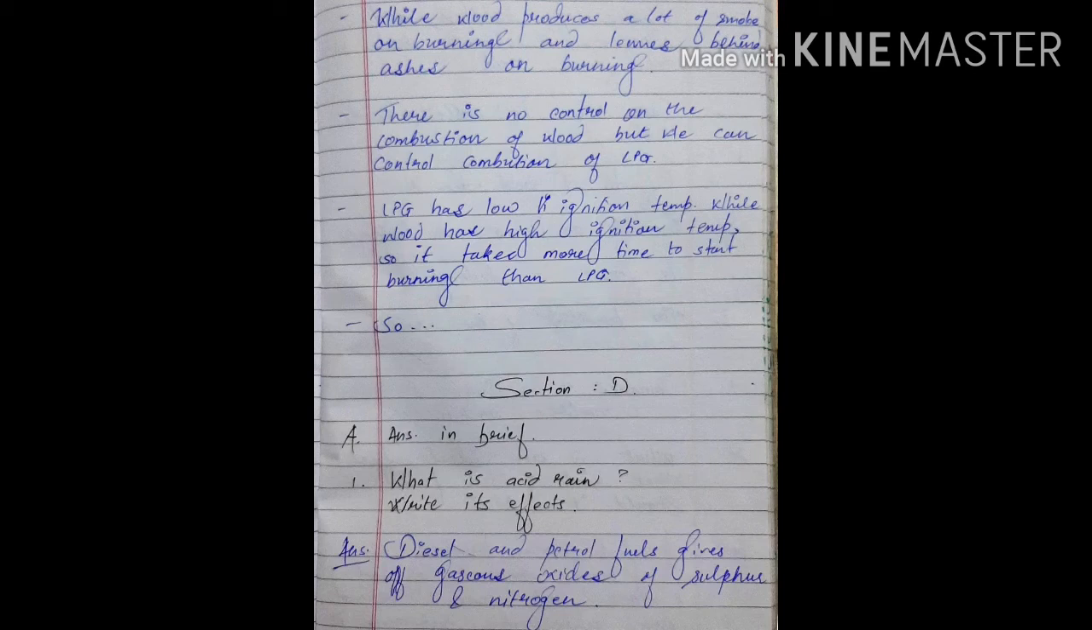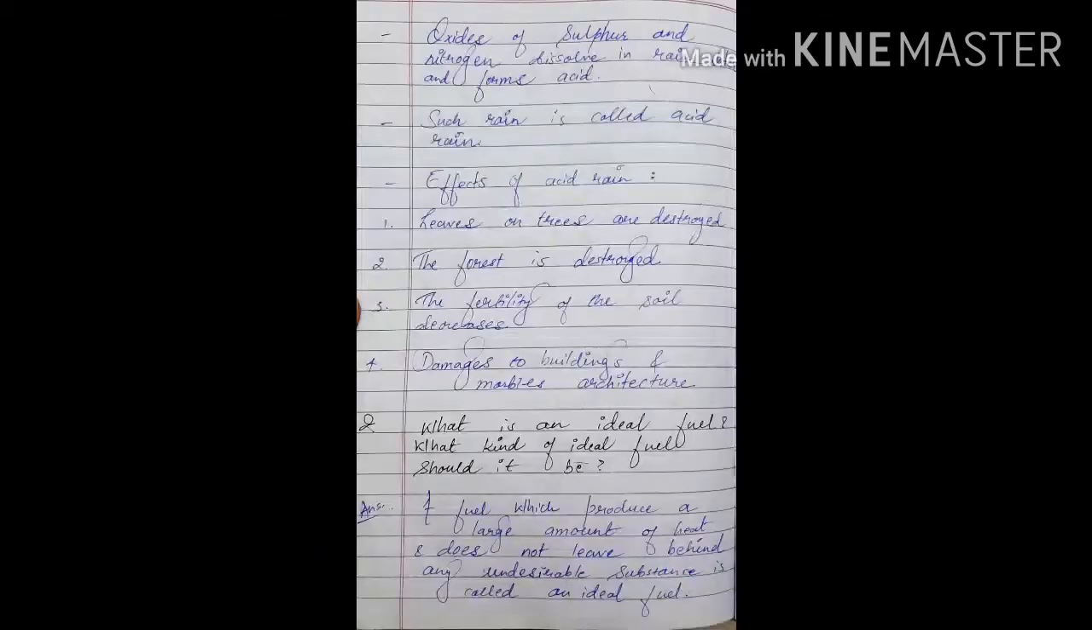Now talking about section D of chapter number 6, answer in brief, and the first one is, what is acid rain? Write its effects. And the answer is, diesel and petrol fuel give gaseous oxides of sulfur and nitrogen. Oxides of sulfur and nitrogen dissolve in rainwater and form acid. Such rain is called acid rain. Now effects of acid rain: leaves on trees are destroyed, the forest is destroyed, the fertility of the soil decreases, and damage to buildings and marble architecture.